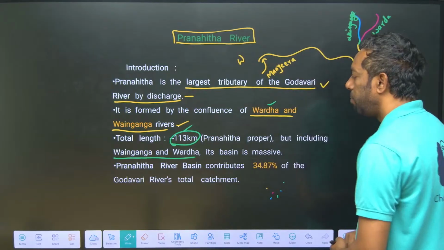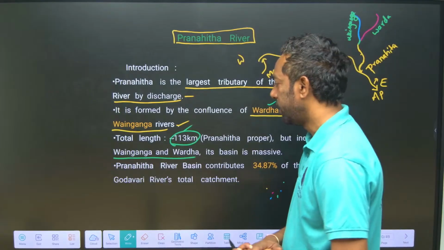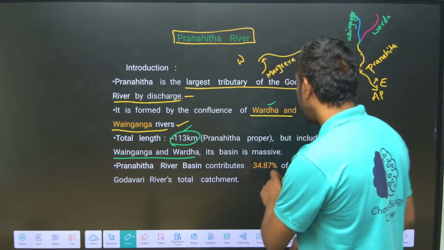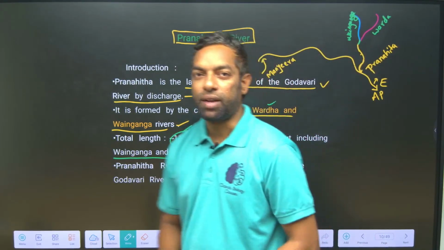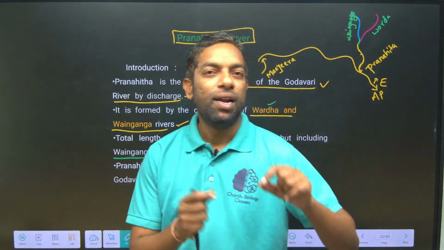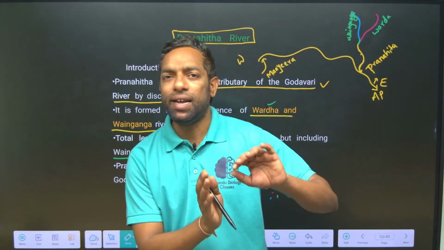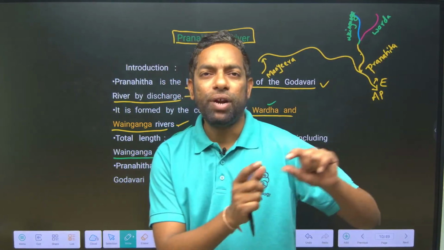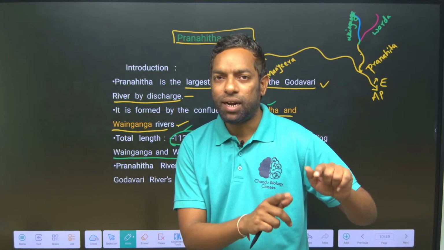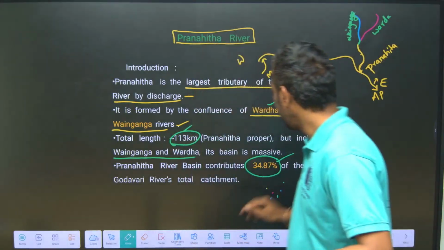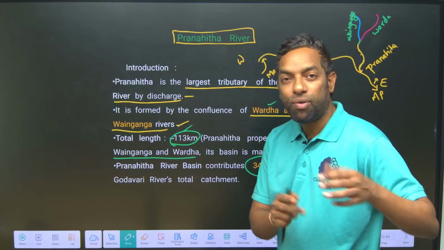It is a massive basin, actually a massive flow of water. The Pranahita river basin contributes 34% of the water into the Godavari. They may ask you the question, but they don't ask you the length. If they ask which river drains the most into the Godavari, that is the Pranahita, not Manjira or any other river. 34% of the water that flows into the Godavari is from it.